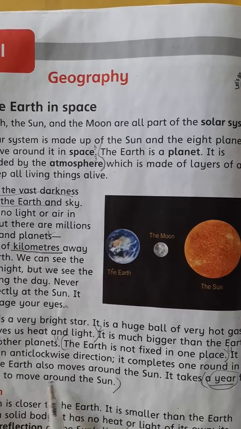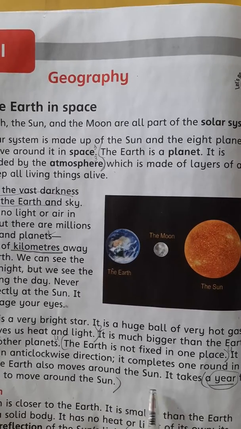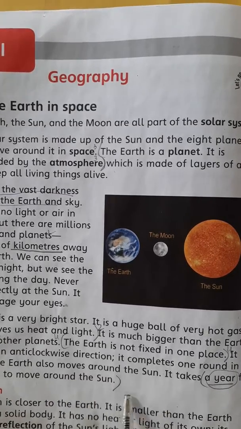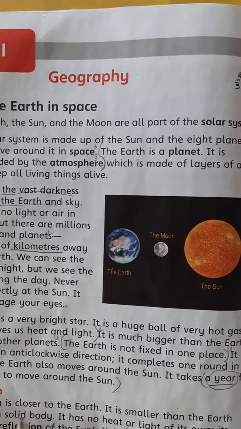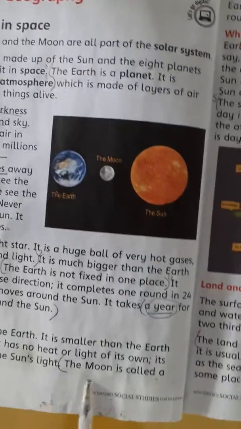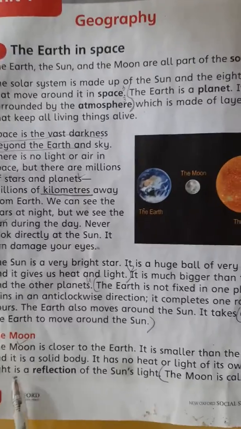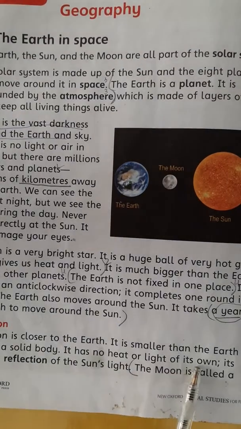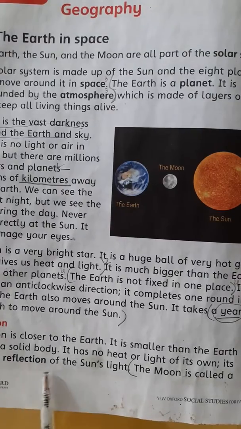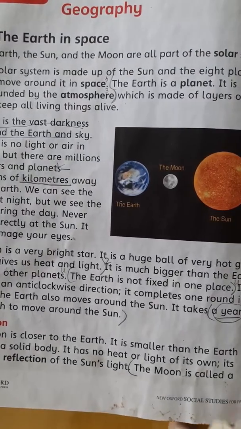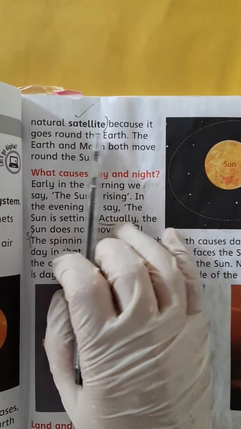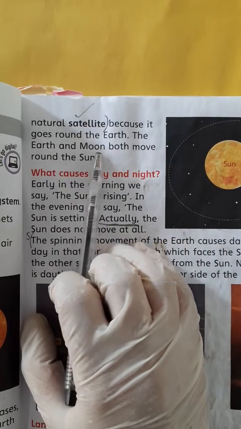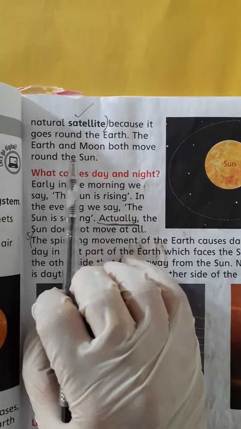The Earth also moves around the sun. It takes a year for the Earth to move around the sun. The moon. The moon is closer to the Earth. It is smaller than the Earth, and it is a solid body. It has no heat or light of its own. Its light is a reflection of the sun's light. The moon is called a natural satellite because it goes round the earth. The earth and moon both move round the sun.